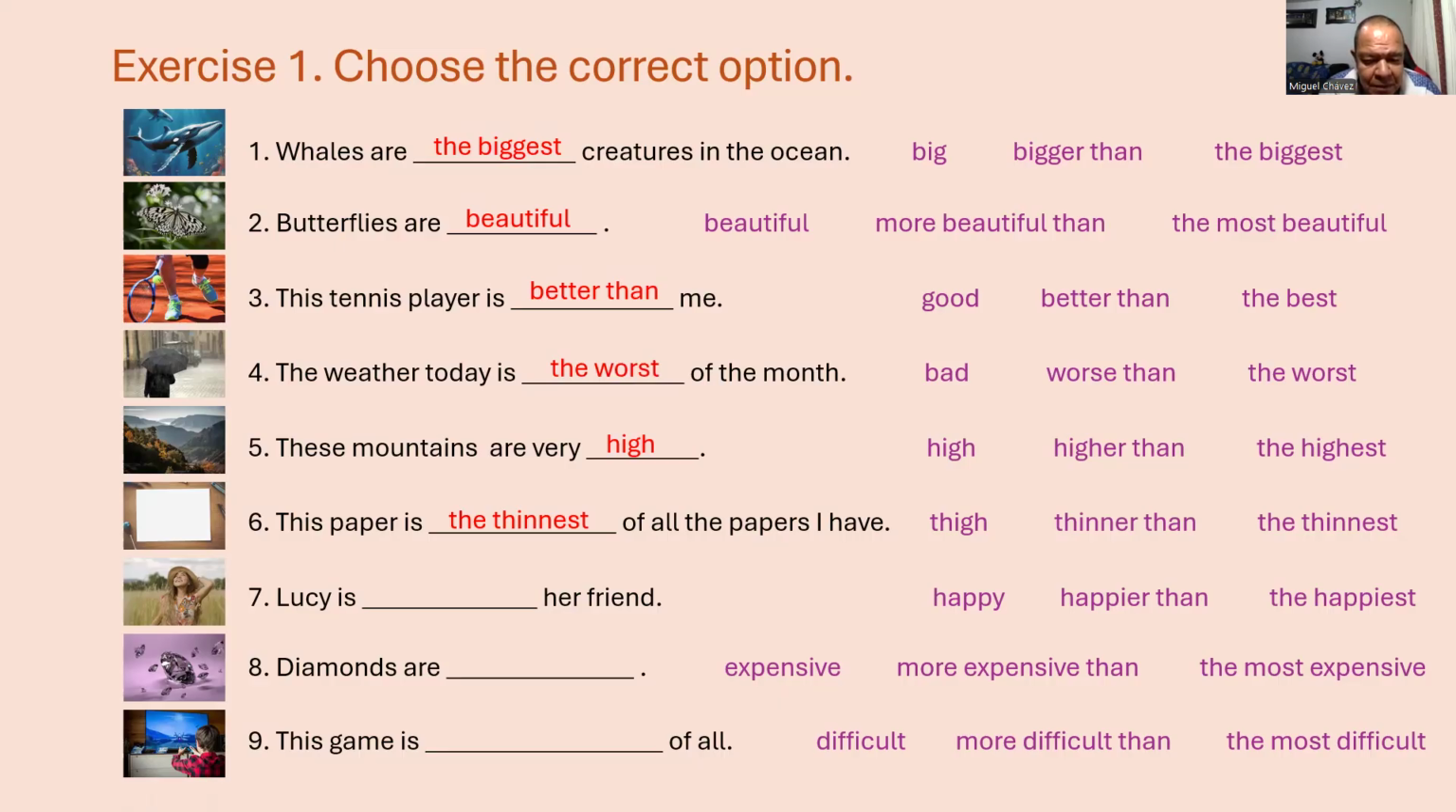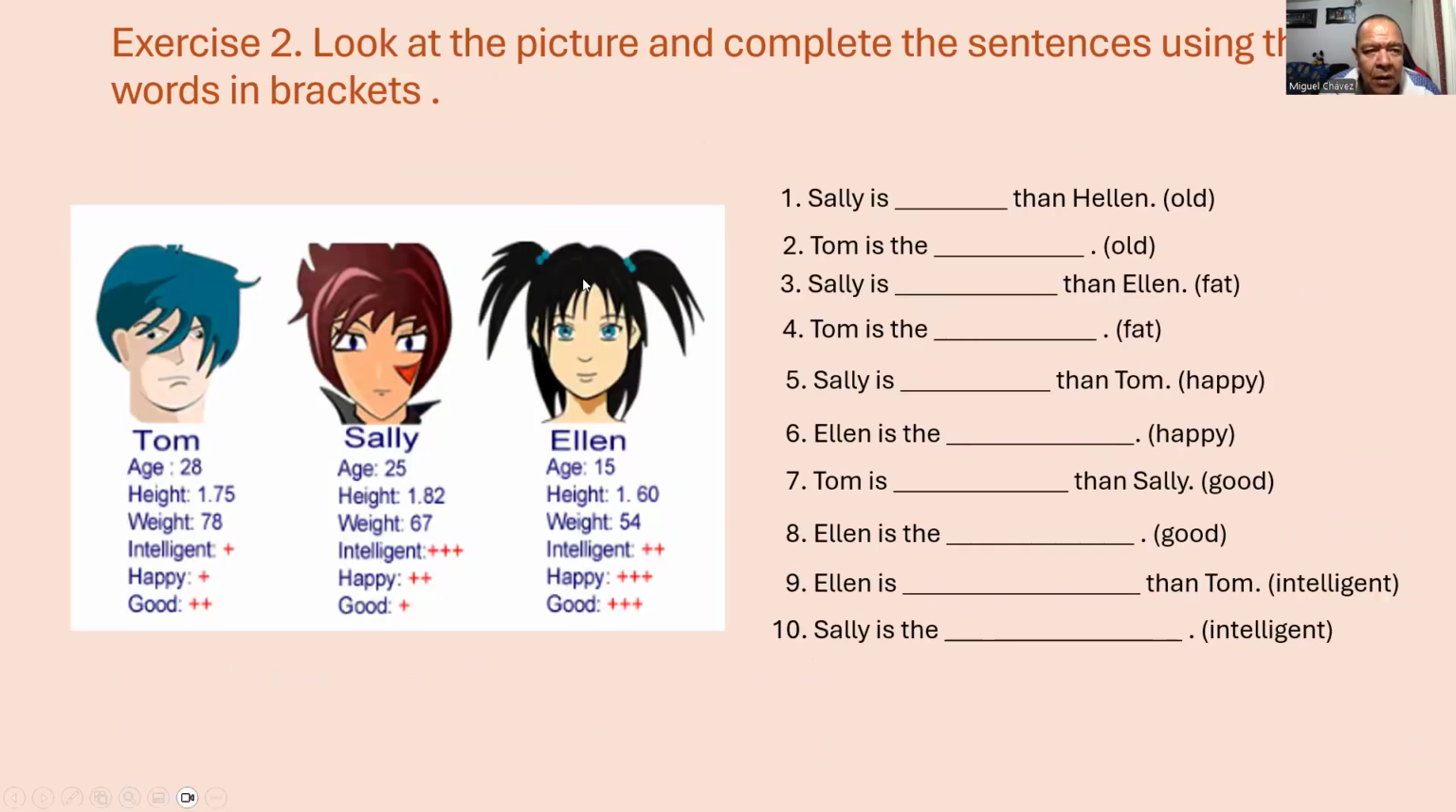Number 7. Lucy is happier than her friend. Number 8. Diamonds are expensive. Number 9. This game is the most difficult of all.